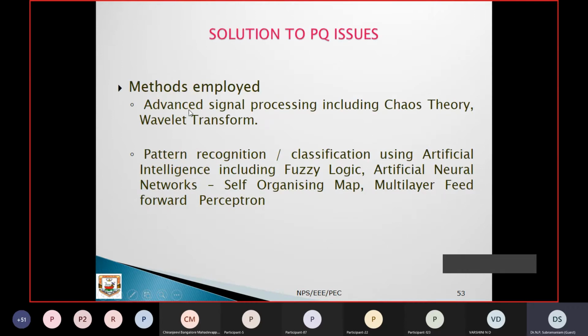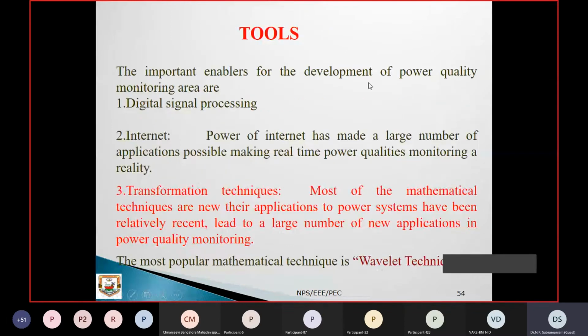So what are the methodologies employed? Advanced signal processing, including Chebyshev's theory and wavelet transform, is one of the main things used here. Pattern recognition and classification using artificial intelligence, including fuzzy logic, artificial neural networks, self-organizing maps, and multi-layer feed-forward perceptrons. Okay, so these are the different solution methodologies available.